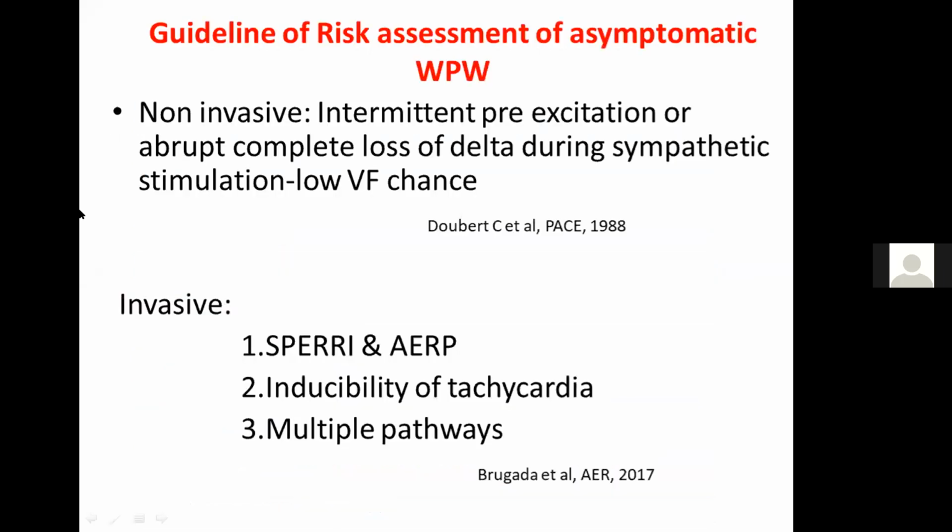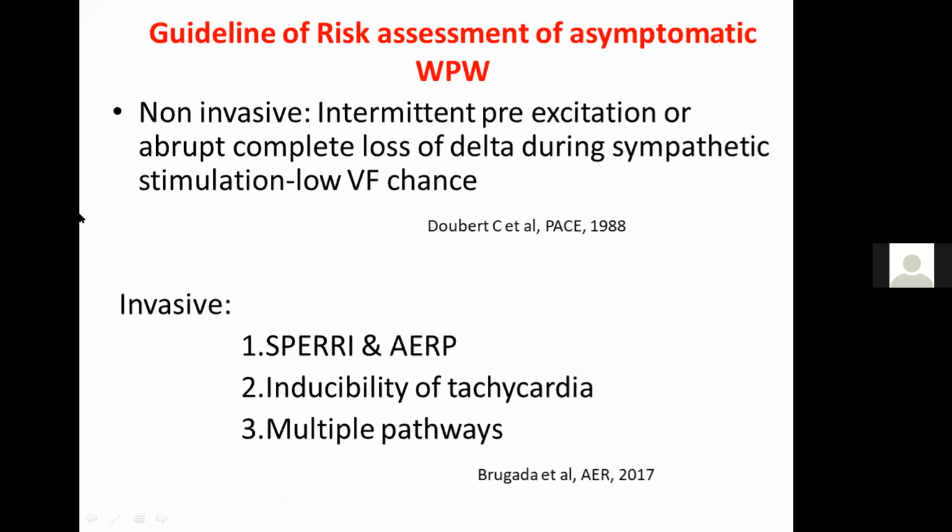So the guideline for risk assessment of the asymptomatic population, as I said, can start from a non-invasive approach. Intermittent pre-excitation, or abrupt complete loss of delta wave during any sympathetic stimulation or during exercise, can be considered to indicate a low chance of VF, although this is not completely true.